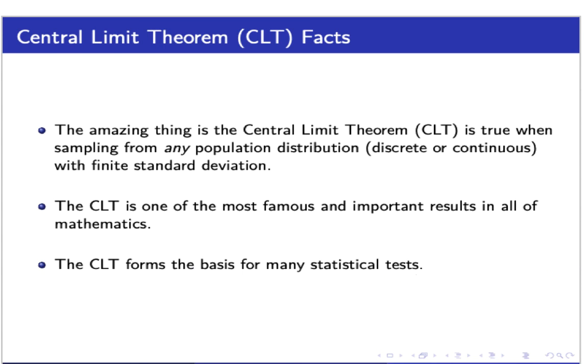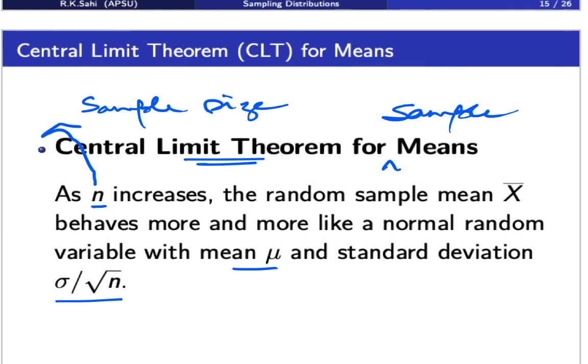So once again, the central limit theorem for the sample mean says if you increase the size of the samples, the random sample mean behaves more and more like a normal random variable, which has the two parameters given by mean mu and standard deviation sigma over the square root of n. Thank you.